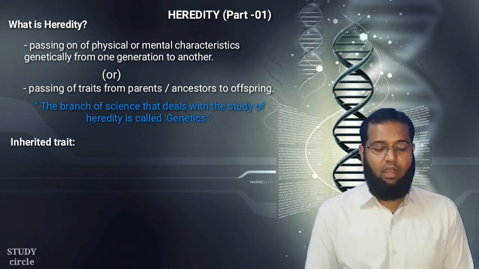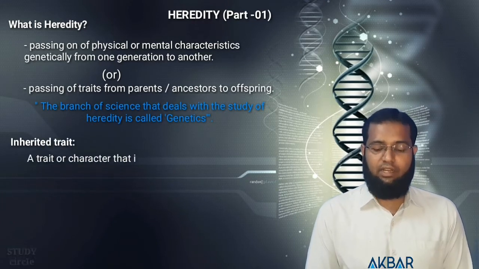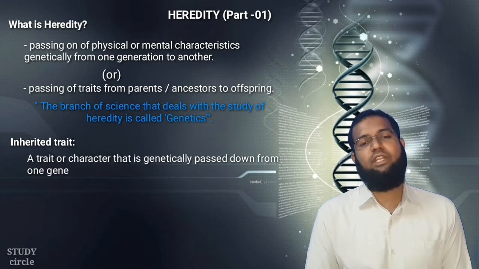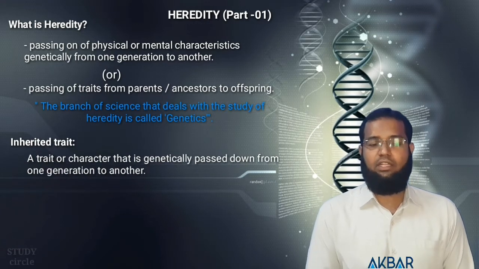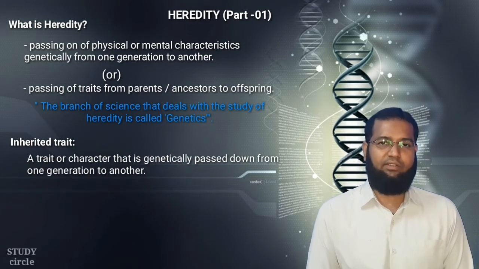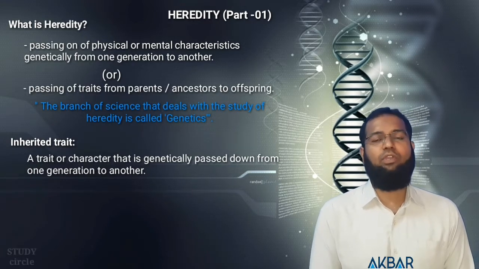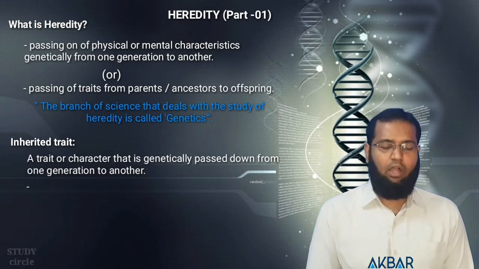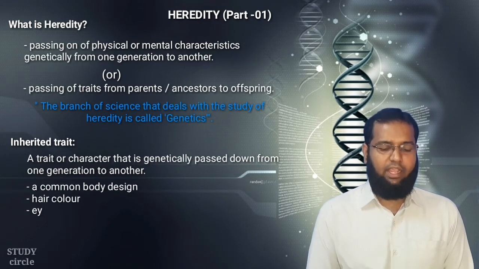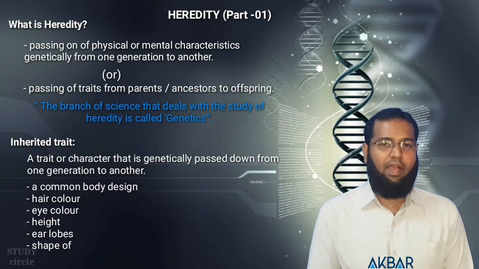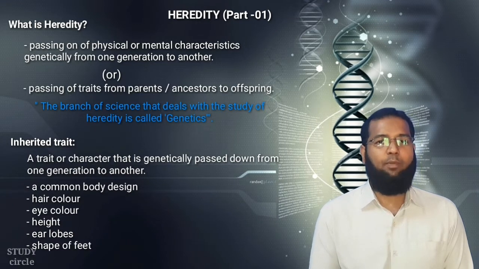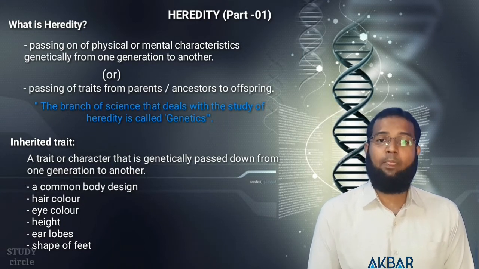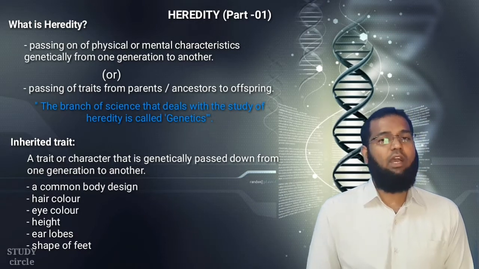Inherited traits. A trait or character that is genetically passed down from one generation to another generation is called an inherited trait. So what are the things we are going to observe in these inherited traits? A few examples are a common body design, hair color, eye color, height, earlobes, shape of the feet, etc. These are a few examples of inherited traits which we see from one generation to another generation.